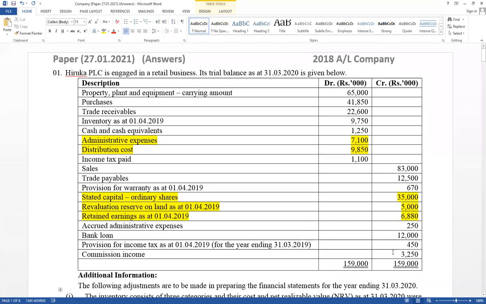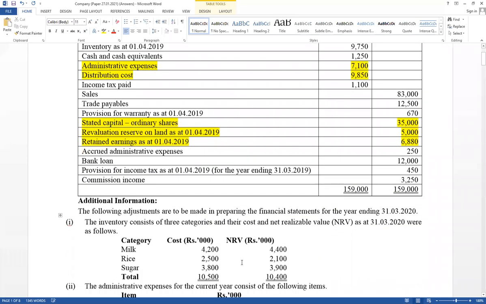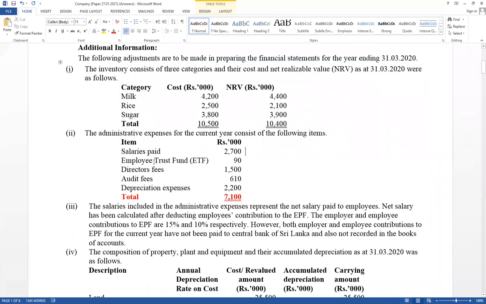Therefore, in the trial balance, it has not given ETF payable account, but ETF expense account available. It means ETF recorded already, but why it has not given ETF payable? That value already transferred to the central bank. හැම වෙලාවෙම ETF payable එකේ balance එකක් එන්නේ නැහැ.